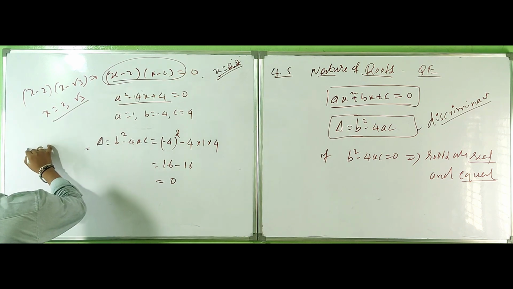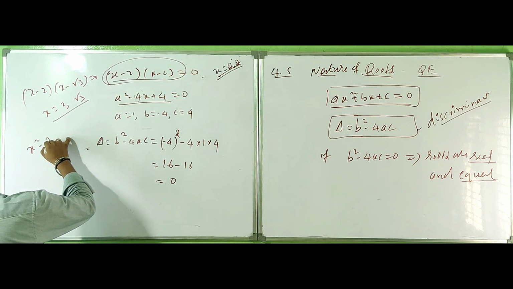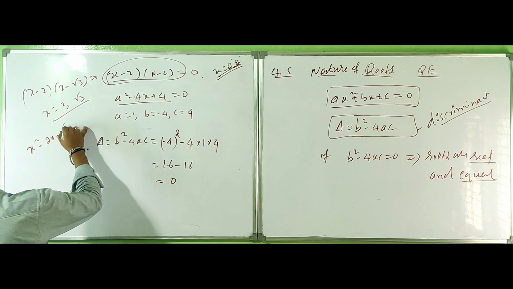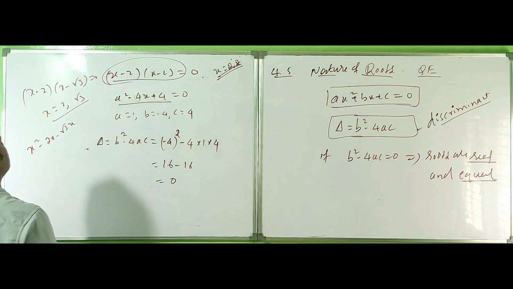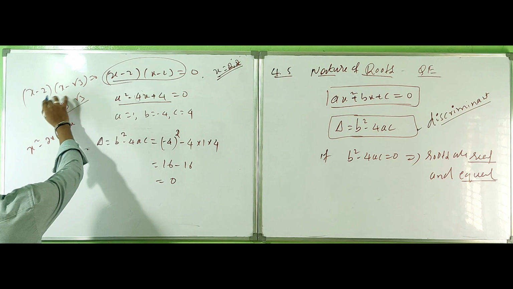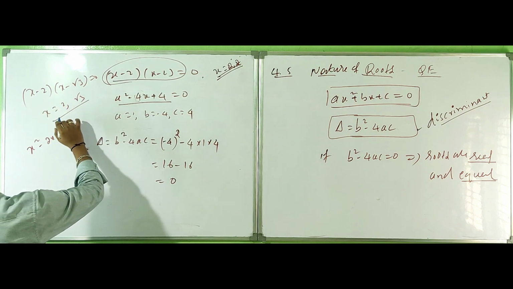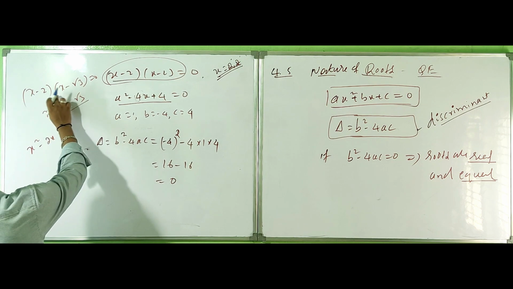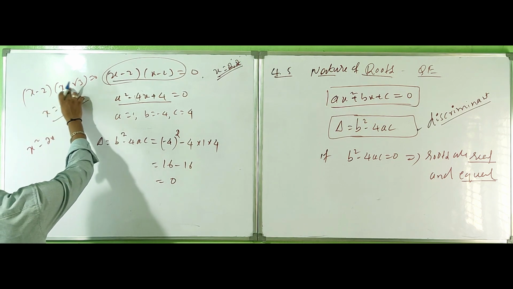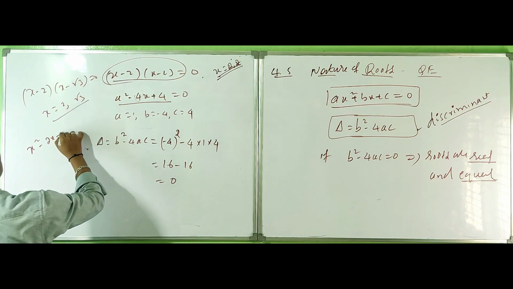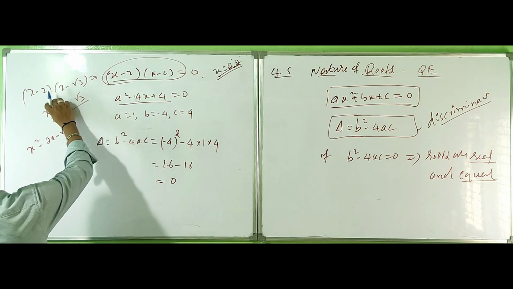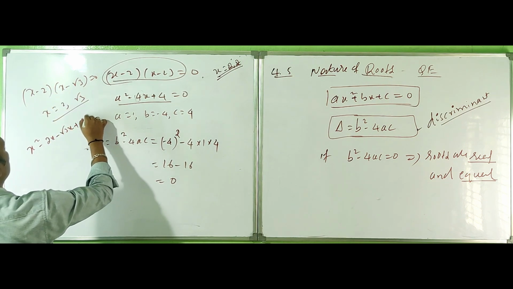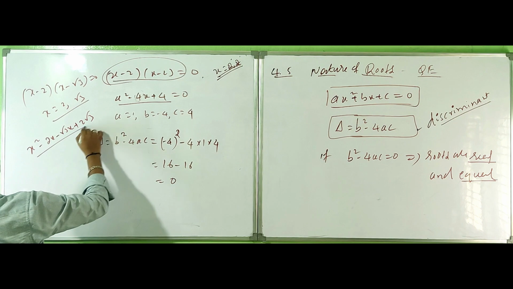So expand it. x square minus 2x minus root 3x minus 2... x into x is x square, minus 2x, again root 3, minus root 3 into x, minus into minus plus 2 root 3. What is the equation here?